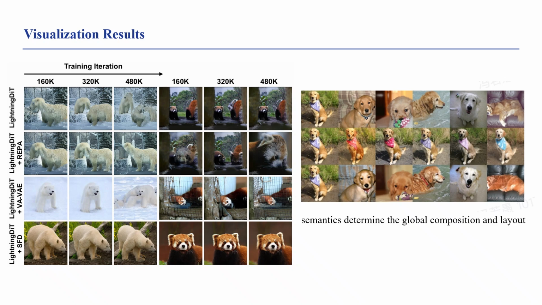The figure on the right demonstrates the separation between semantics and textures. In the first row, varying the semantic latent changes the global composition and layout of the image. In contrast, in the second row, we fix the semantic noise while varying the texture noise. As a result, the overall structure is preserved, while local appearance details, such as fur texture or scarf patterns, are modified. These results show a clear separation between semantic and texture latent.